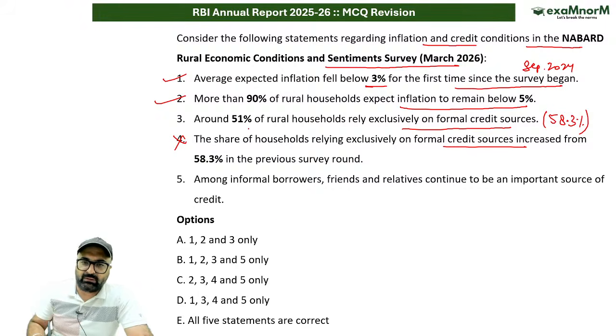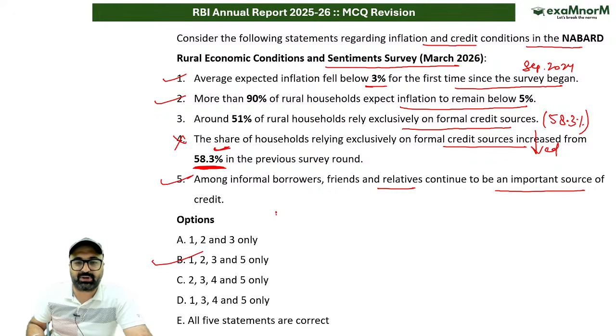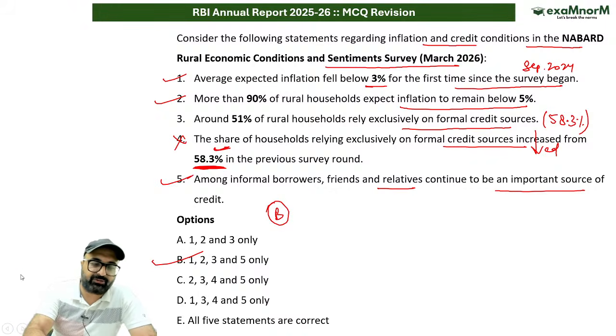So if I say around 51% of households rely exclusively on formal credit, this is correct. The share of households relying exclusively on formal credit sources decreased from 58.3%. So the data is fine, but it has decreased. Among informal borrowers, friends and relatives continue to be the important source of credit. This is correct. So the answer is going to be option B. Even today, the important source of credit is friends and relatives, from where money is borrowed in rural areas, rather than borrowing from the bank or the formal sector.